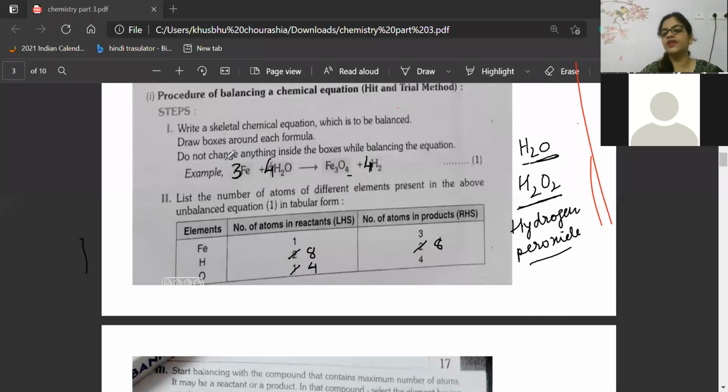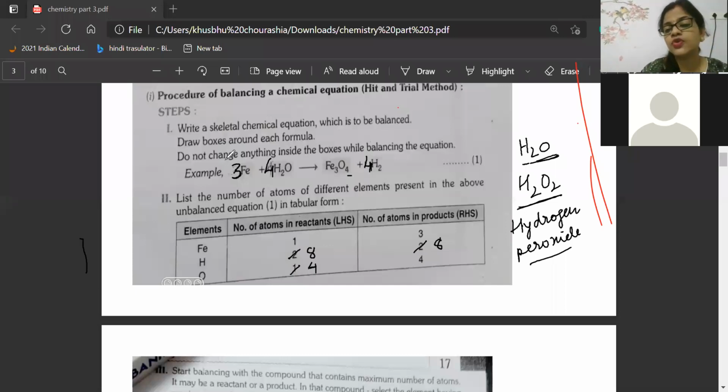Very good, Kavya. Very good, Ajay. Kavya has already balanced it. Super, beta. This is the attitude I need from you, dear. Very good. So now, anyone having doubt? Auntie, how did you write 4 there? Beta, because of the hit and trial method. Hit and trial method means write the most appropriate number there and go for it.